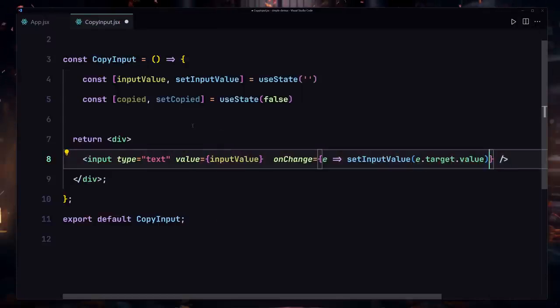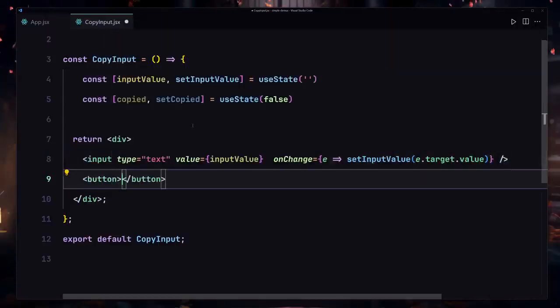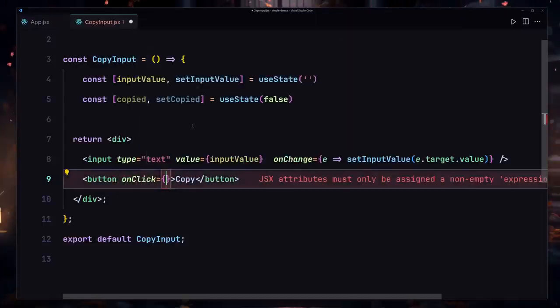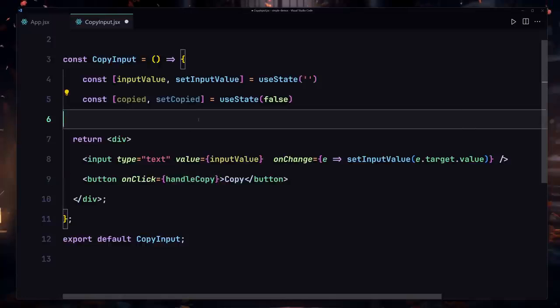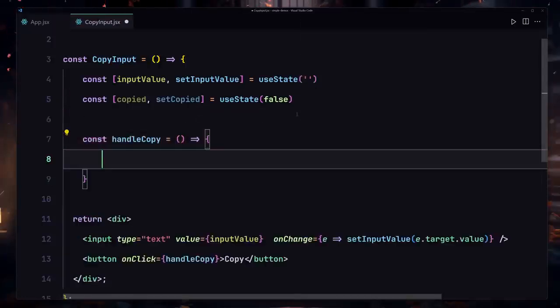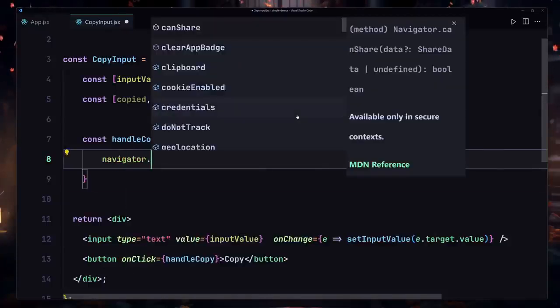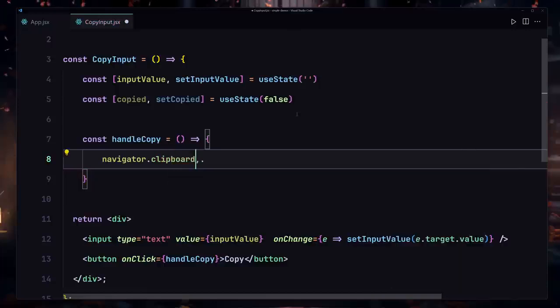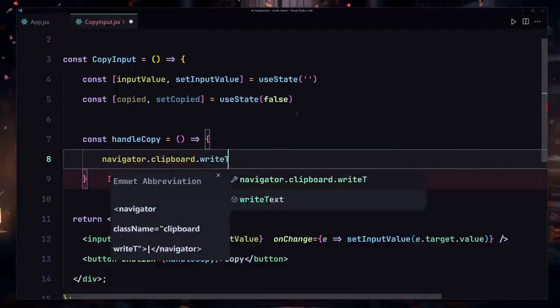And yeah, I guess that's going to be fine, but we are going to be also creating a button which will say copied or copy would be fine. Okay, so whenever somebody clicks on this button, we are going to be firing this handle copy function. So now let me copy there and create this function right here. So I'll use const handleCopy, create this arrow function right here. So we are going to be using navigator. This is a JavaScript object, so we have to use the clipboard property on there, and you want to write text to there.